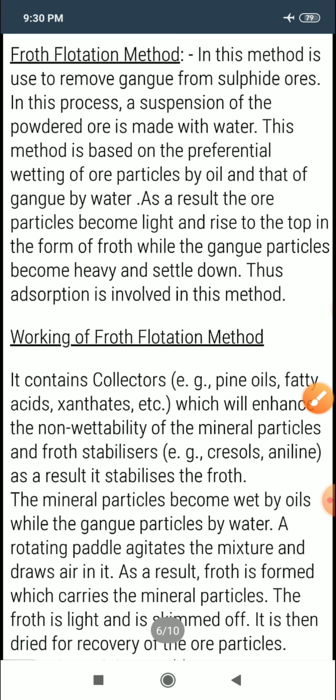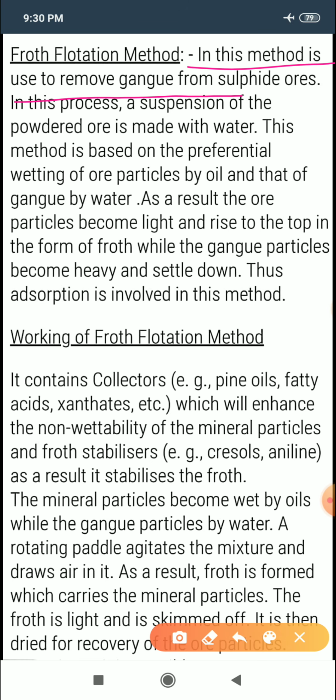The next step is the froth flotation method. This method is used to remove gangue or impurities from sulfide ores. Generally this method, that is the froth flotation process, is based on the principle of differences in the wetting properties of ore and gangue particles with water and oil.